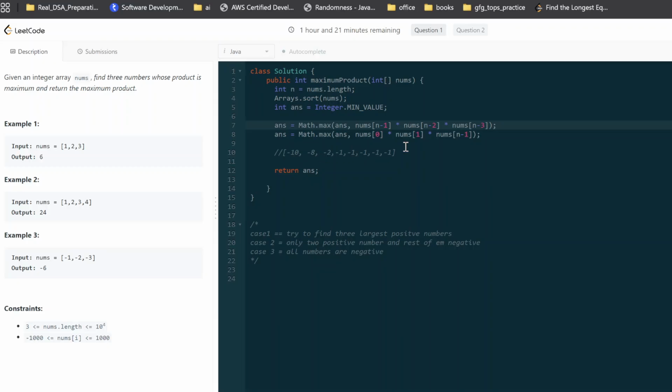Yeah, I think this will work. Now, what if we have something like this? This is a case-based question, guys. Sometimes you don't need an algorithm or any data structure. You just have to go through all the different cases that you can form and try to solve that. So this is, I think, handled by our condition. What if we have only one negative number and something like 2, 3, 4? If the size is greater than 3, then of course I'm going to take these. These are the maximum after the sorting, that's fine. But if the size is only 3,